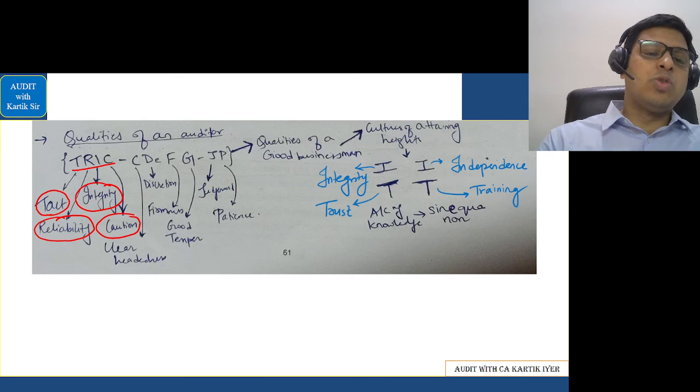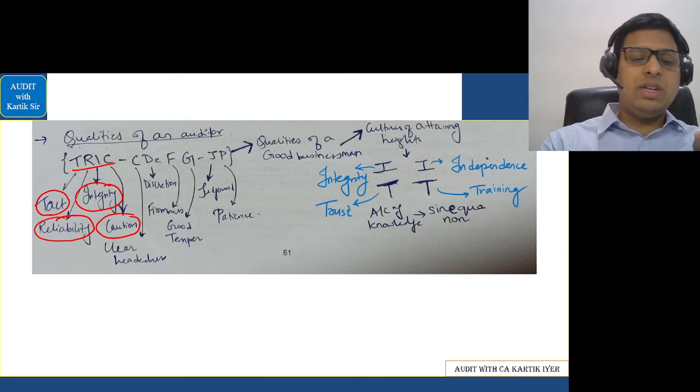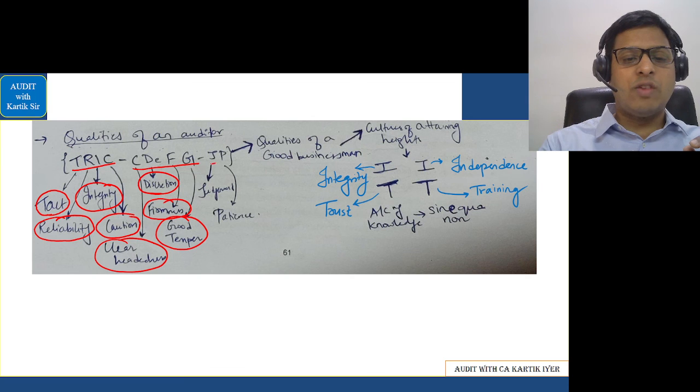So tact, reliability, integrity, caution. Then with C, D, E, F, G, you have clear-headedness, discretion, firmness, good temper. Then you have JP, that is judgment and patience.